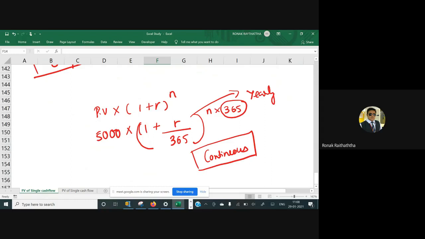So if you do it on an hourly basis, again it's quantifiable. Now some people would say, R is also not a continuous one. No, R also has the minutes. So you will have to divide R with the total number of minutes in the entire year, and multiply this n with the total number of minutes in the entire year.